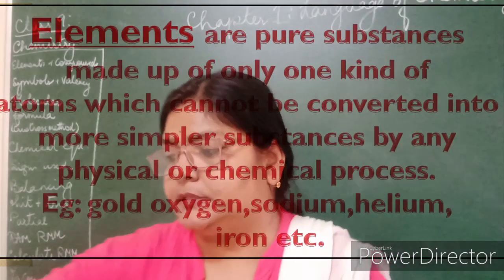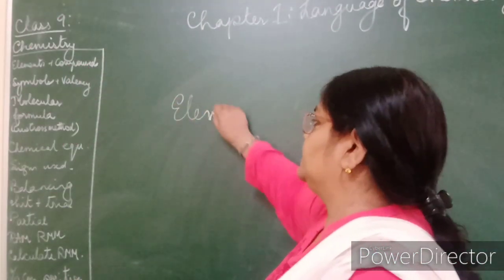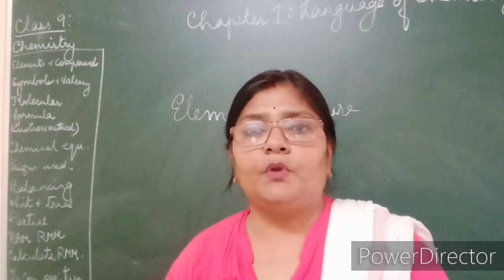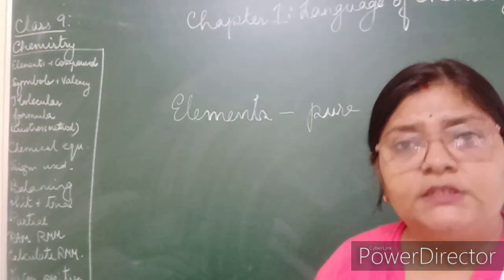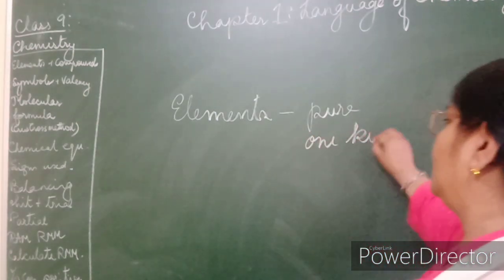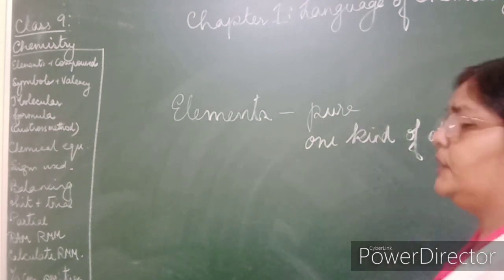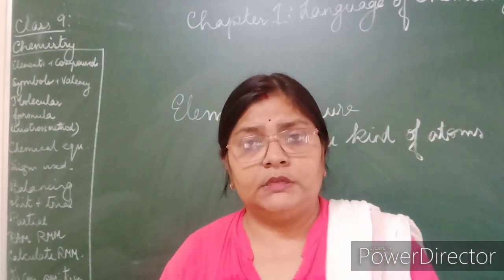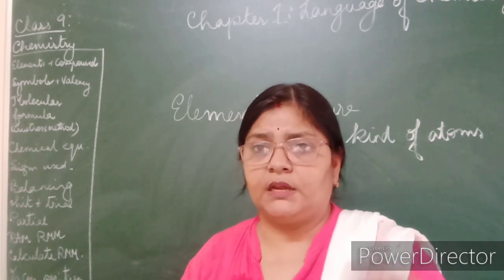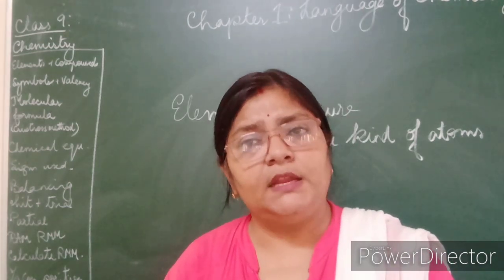Now, what are elements? Elements are pure substances. Why pure substances? Because they are made up of a similar kind of atoms. So they are made up of one kind of atoms. If we talk about any element, say sodium, it is made up of one kind of atom. It will have a similar number of protons, electrons and neutrons. Fine, so it is an element.